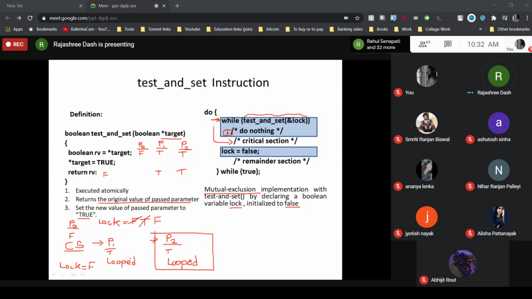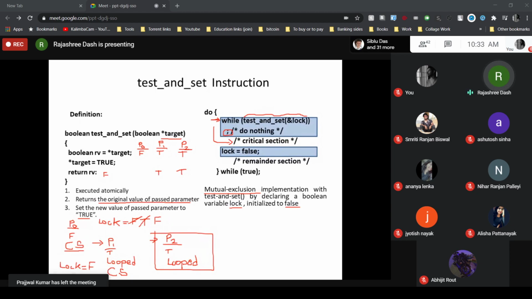So it will come out of the loop and enter the critical section. Yes or no? Any doubt? These are the two processes. So by making lock equal to false, P1, which was waiting to enter the critical section after P0, is now able to enter its critical section.